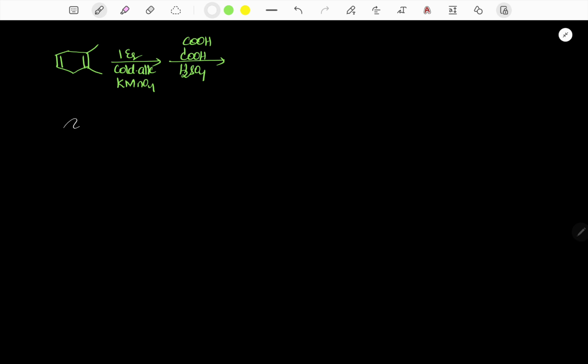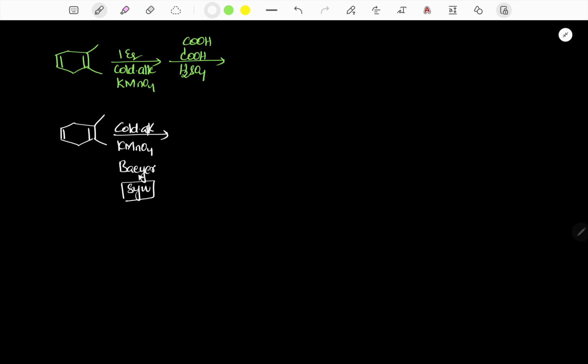Now the reactant has two pi bonds, two alkenes. It is treated with Bayer's reagent, alkaline KMnO4, and it follows syn hydroxylation.